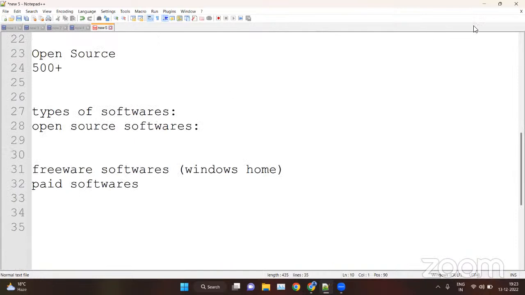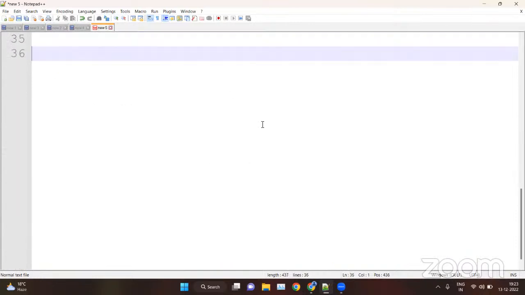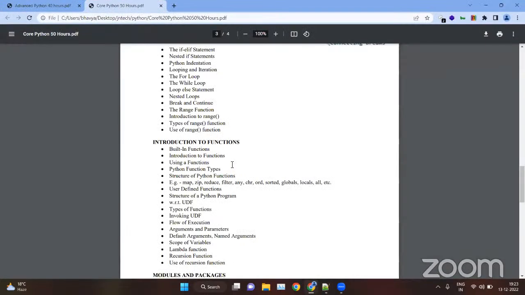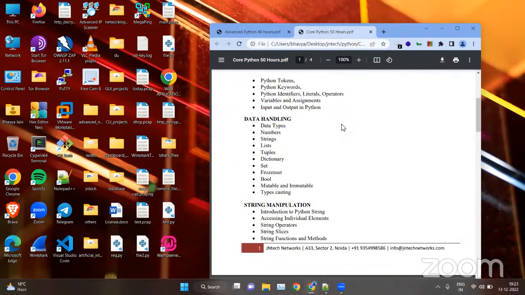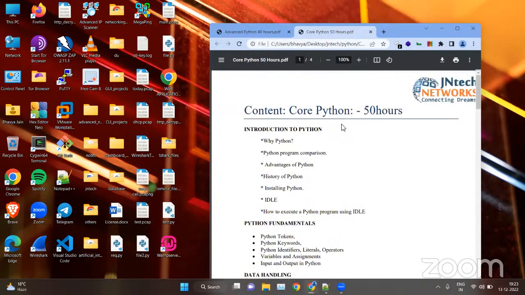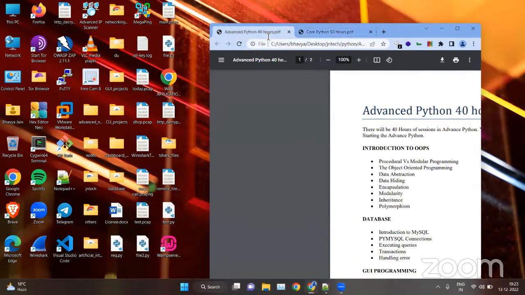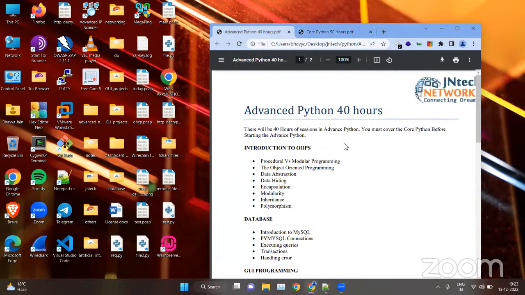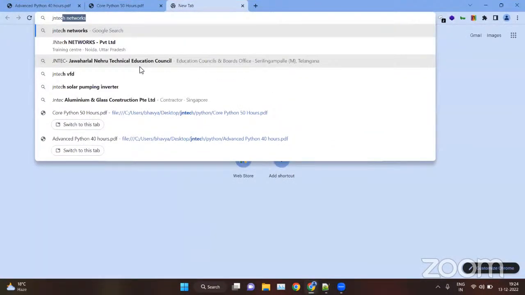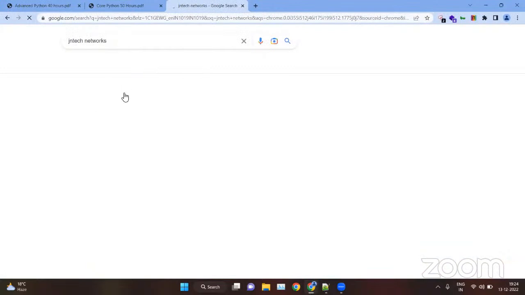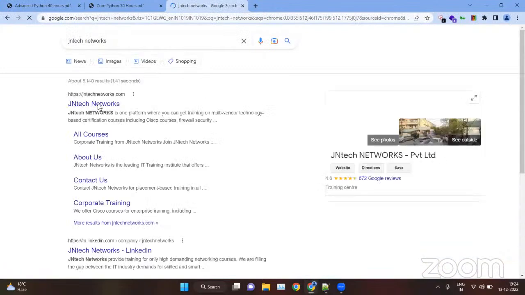Now let's move to the course discussion of Python. We provide Python core as well as Python advanced. These are the modules inside Python. The course duration for Python core is 50 hours, and for Python advanced it is 40 hours, approximately 50-40. If you want to see the course content, you can visit the JNtech official website.